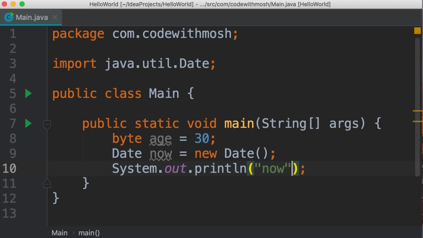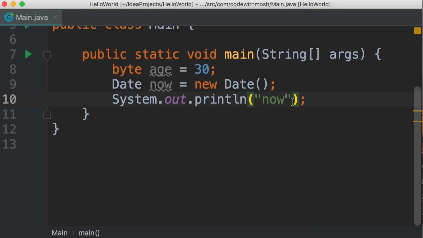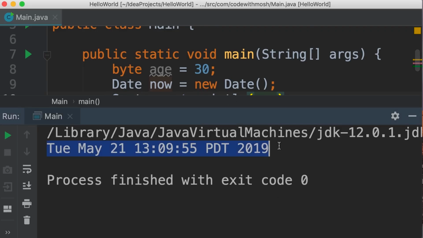And if we run this program, we'll see now on the terminal. There you go. We don't want this. We want the value of our data object, not a label. So let's remove the quotes and run the program again. So here's the current date time on my machine.